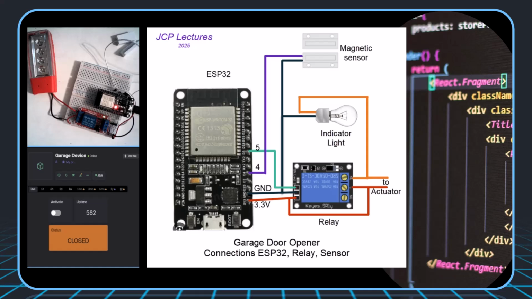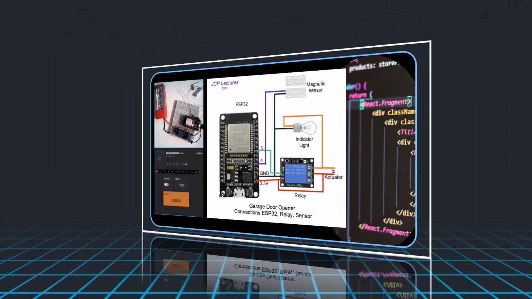Just before we continue with the code, I am showing here the way that I connected the ESP32 with the relay and motion switch. I used pin 5 to control the relay and pin 4 for the magnetic switch. Every time that you click the button in the web page or in the mobile app, a pulse is sent to the actuator and a light turns on and then off.